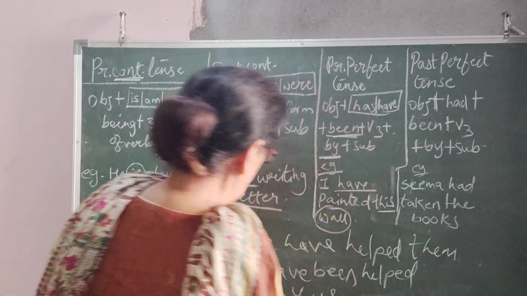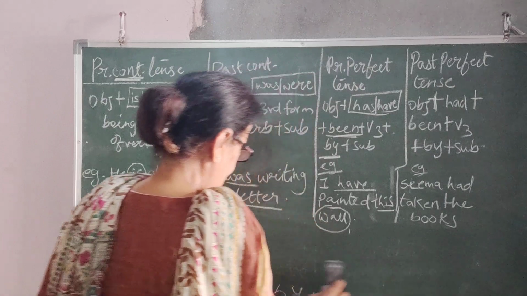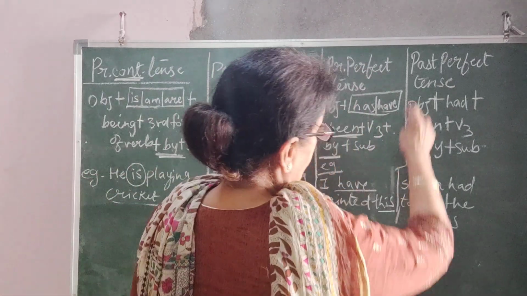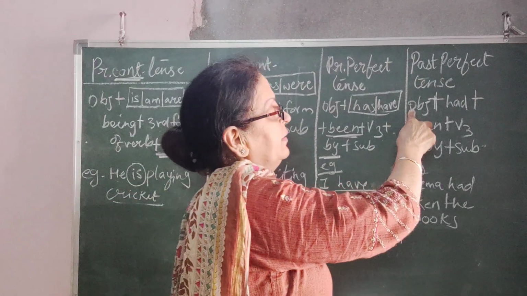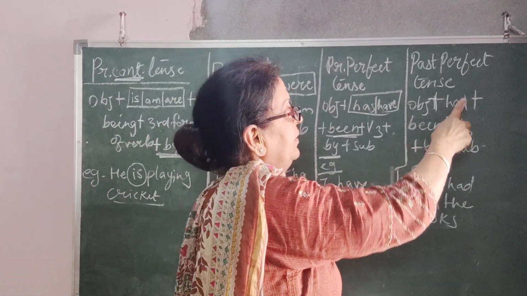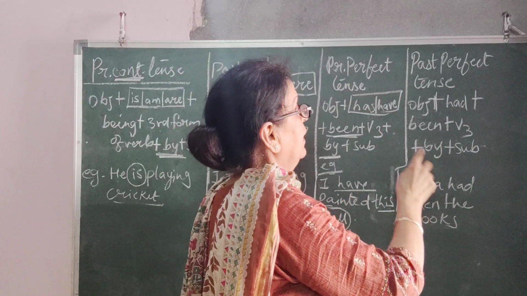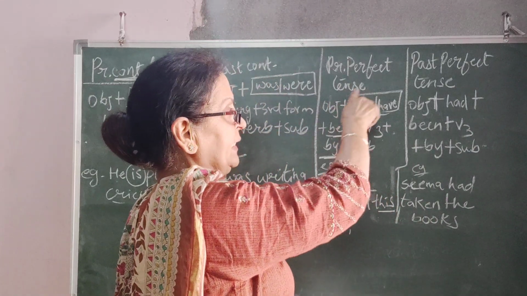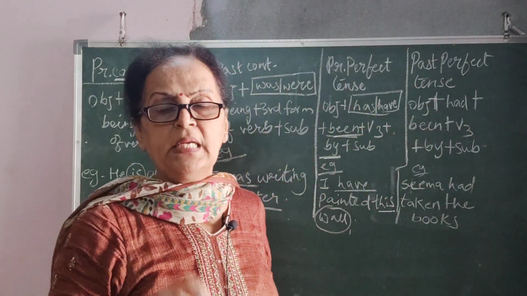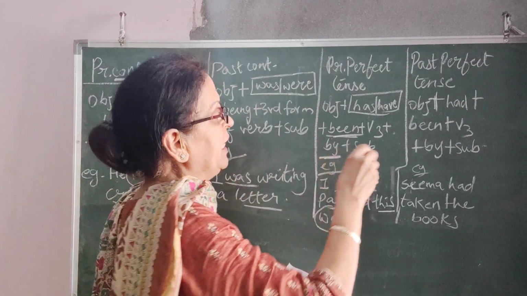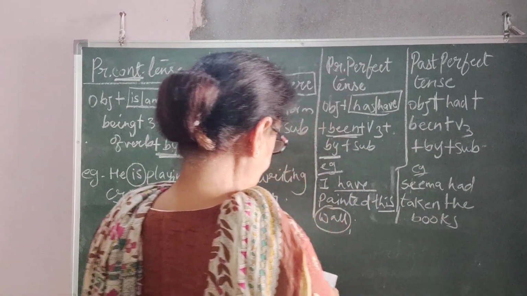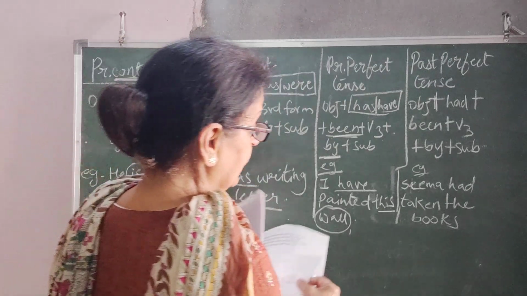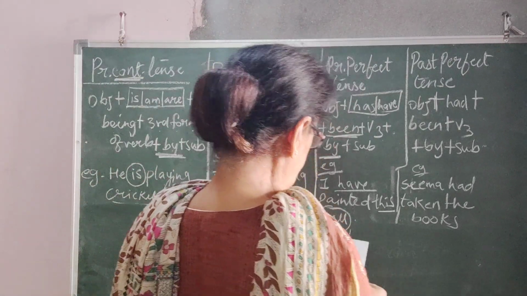Yes. Now we move on to the last type, that is past perfect tense. The rule is object and your verb had with been, and present perfect tense and past perfect, they are very easy. There is not much change in it. So if I give you Seema had taken the books.